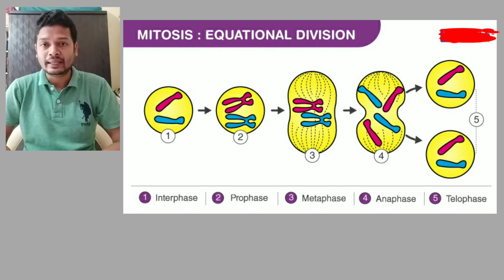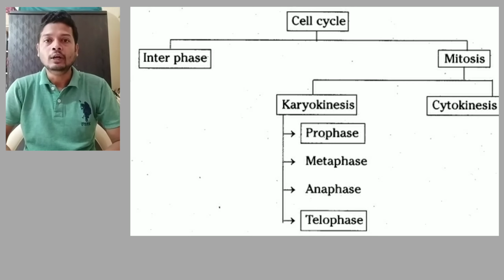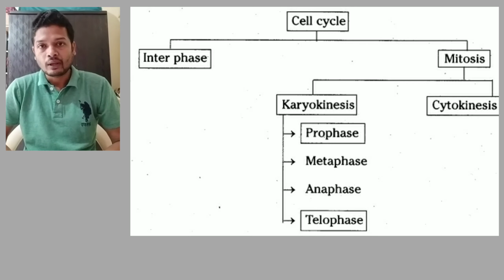We also discussed that the entire process of mitosis is divided into two steps, karyokinesis and cytokinesis. Karyokinesis is again divided into four stages: prophase, metaphase, anaphase and telophase. Then the second stage is cytokinesis, where the cytoplasm divides and finally two daughter cells are formed. We discussed what happens in prophase.